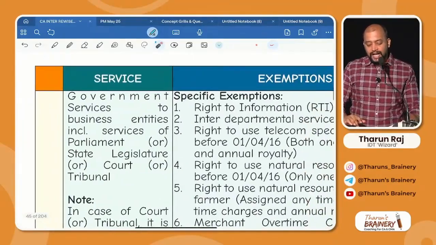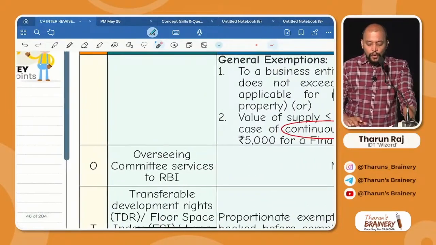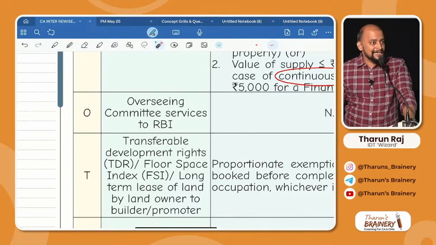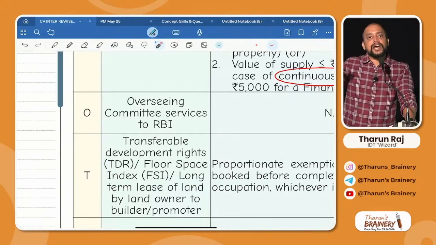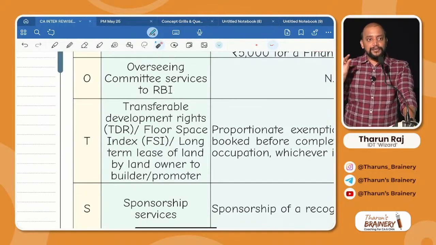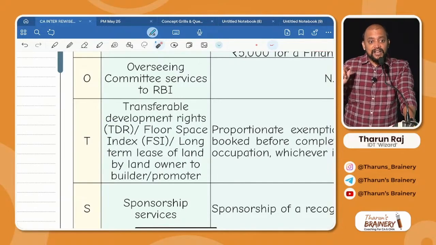That is G for government services to business entities. And next, O for overseeing committee to RBI. RBI will be appointing a committee for restructuring the non-performing assets. That committee is called the overseeing committee. So that is also providing service to RBI. RBI will pay GST. So that is this GOT. G for government services to business entities, O for overseeing committee to RBI, T for, yesterday we discussed last, TDR, FSI and long-term lease, given by whom? Landowner to the promoter or builder.